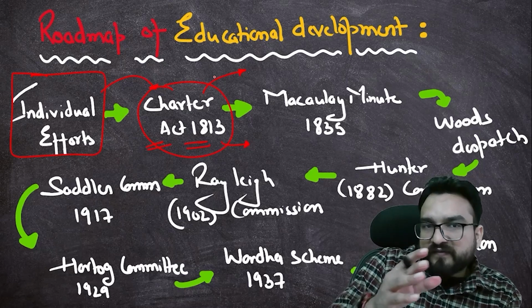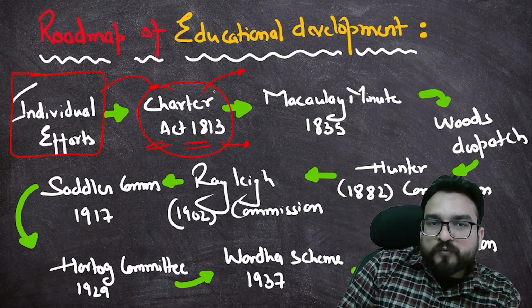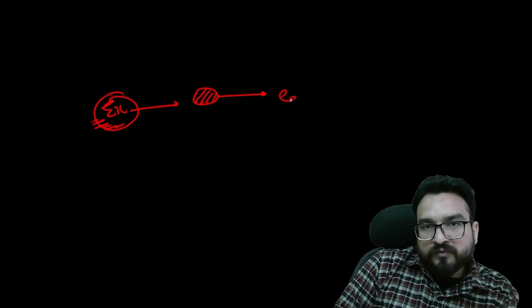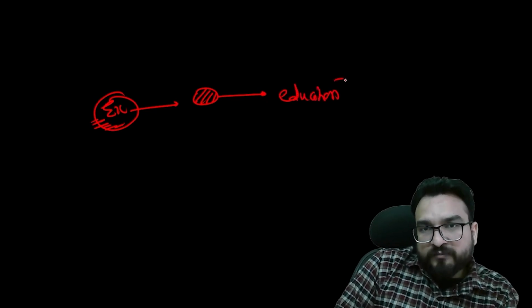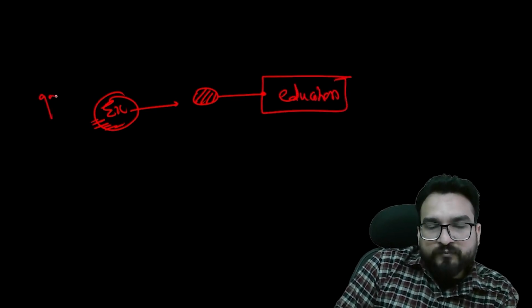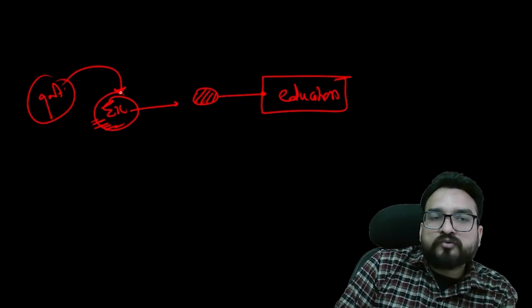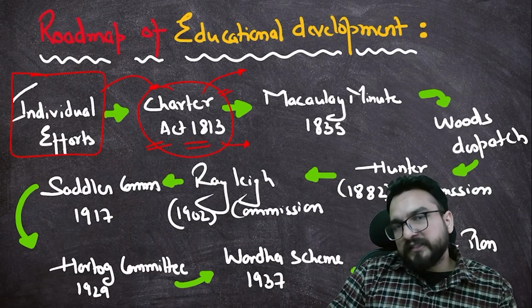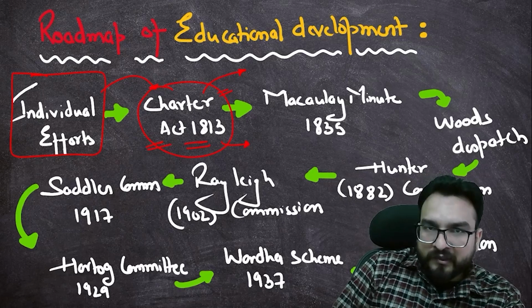Other than that, one provision was added for education, that a government budget, meaning East India Company's budget, certain amount will be fixed for education purpose. So for the first time you are seeing government effort, and at that point of time government was East India Company, so don't get confused. Okay? So over here in the Charter Act 1813 you will be seeing the points which are related to education.